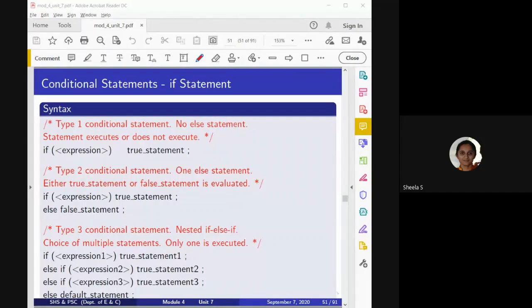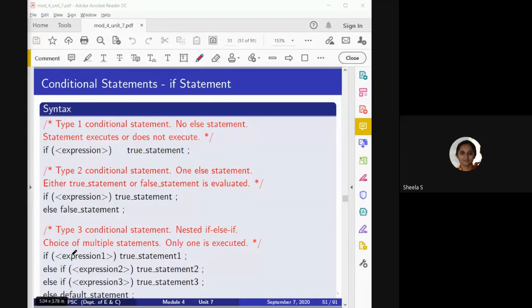In this else part, it checks whether another if statement is present, so it checks the second expression. If this condition is true, it will execute this. Otherwise, for this particular if, this is the else part, and in this else part we check one more condition. This is how we consider the if else if statement.